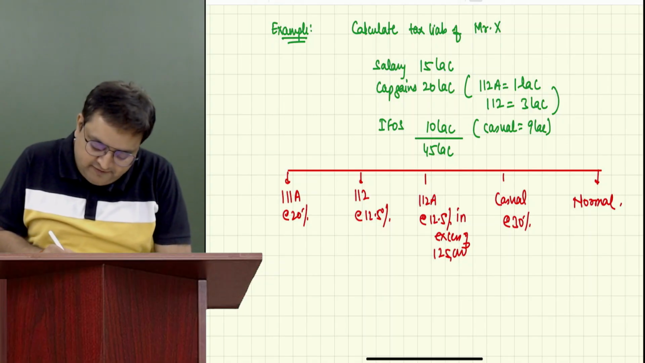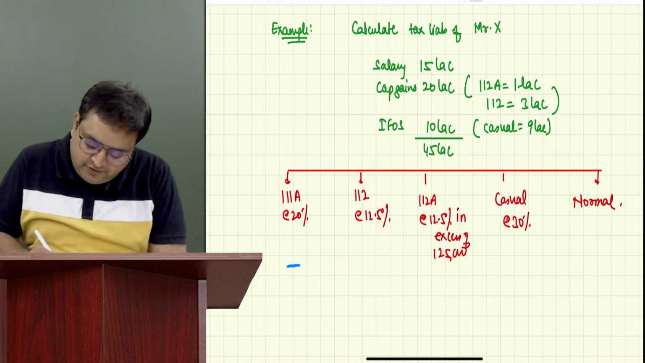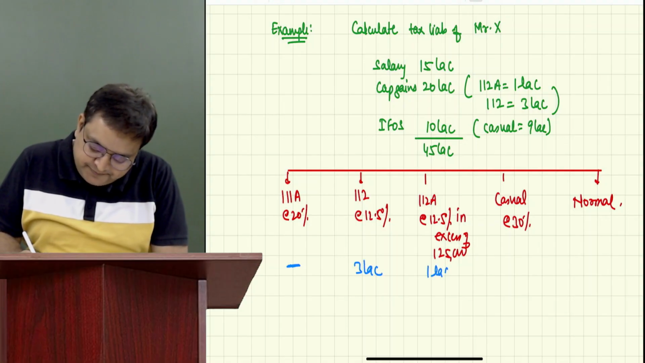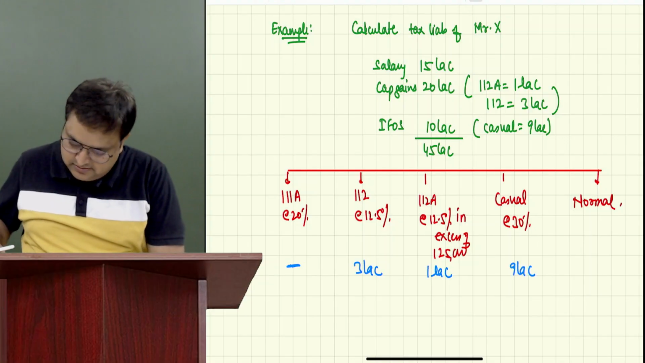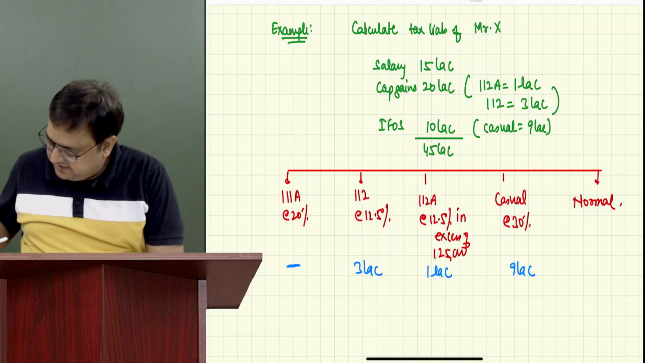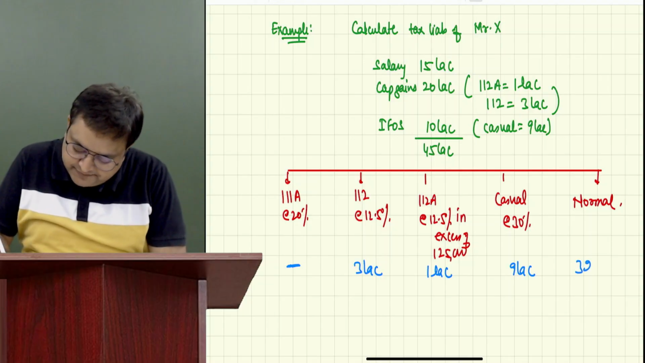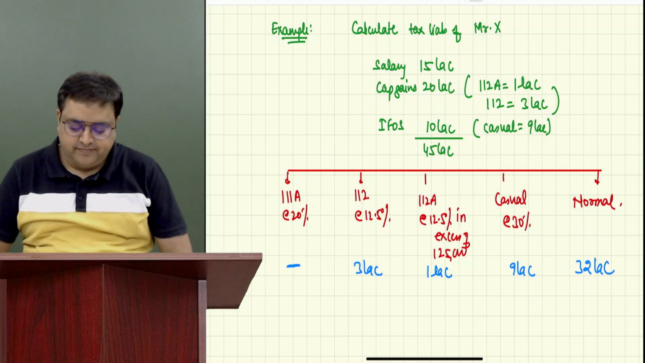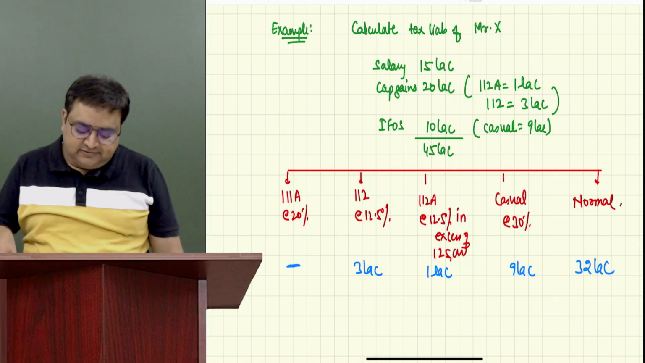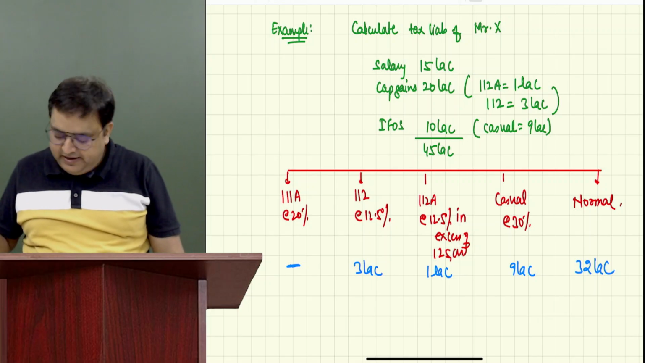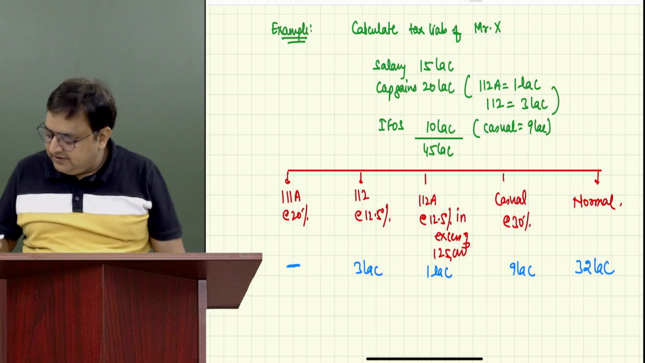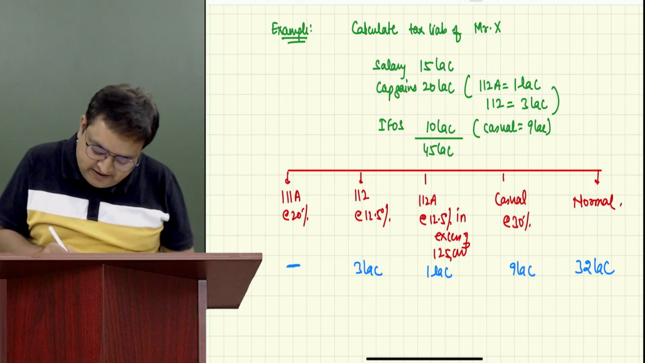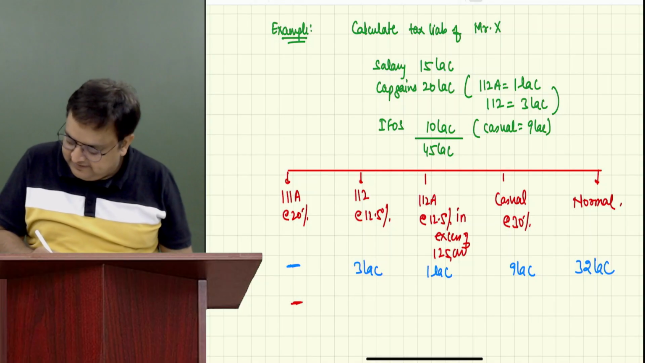How much is 111A? We don't have any. How much is 112? 3 lakh. 112A 1 lakh. Casual 9. 45 minus 13. I believe 32 lakh. Yes, sir. Tax: 3 lakh into 12.5%, 37,500. Here it is 0. Here it is 37,500.